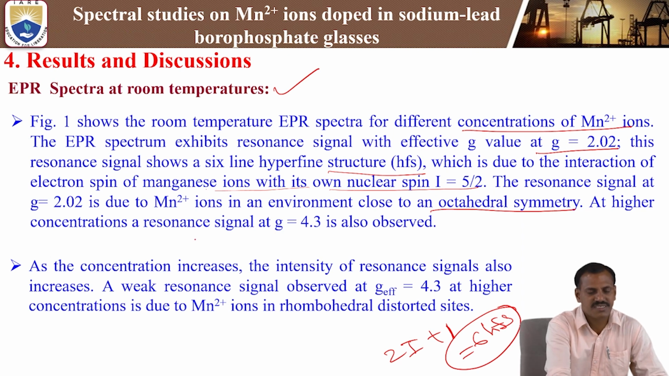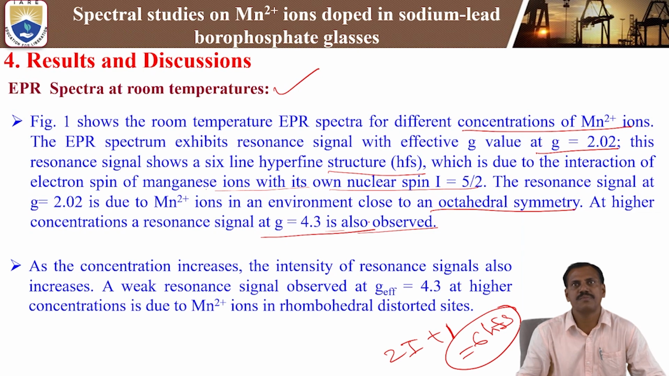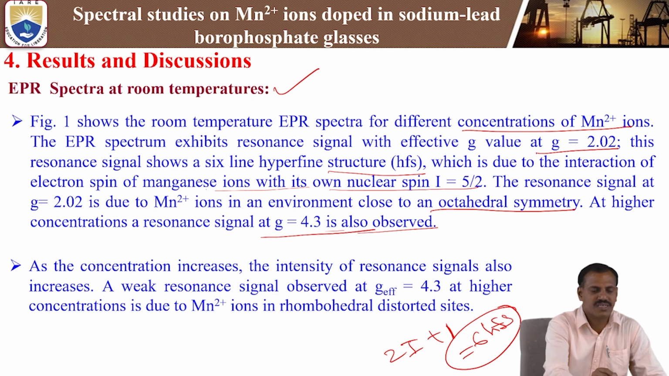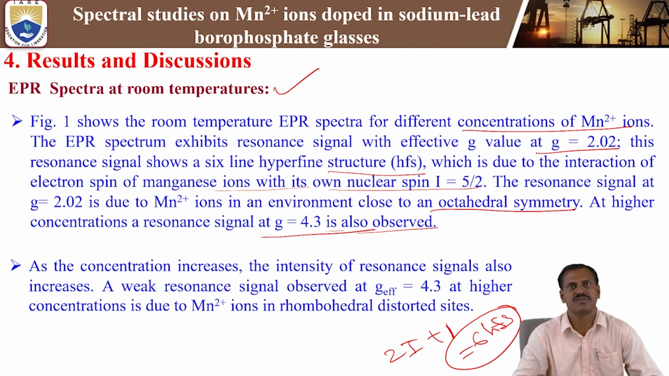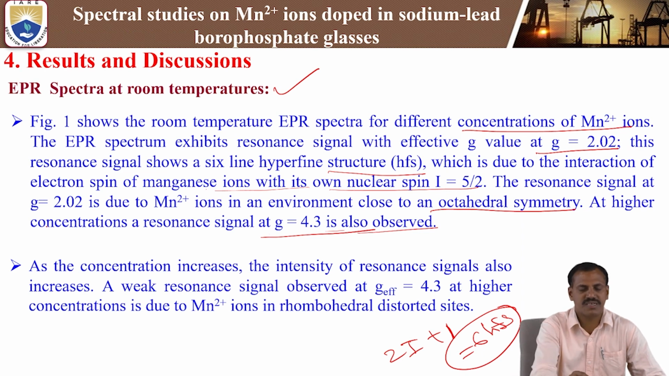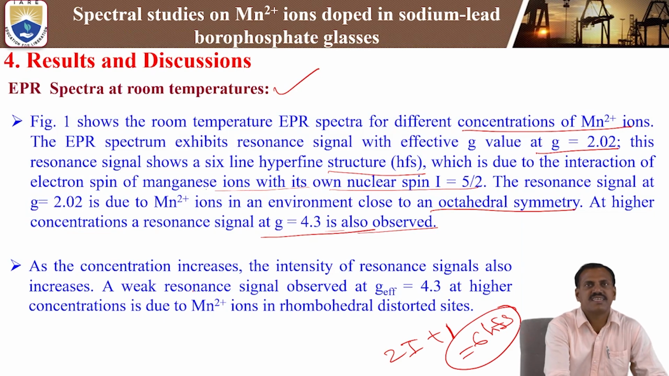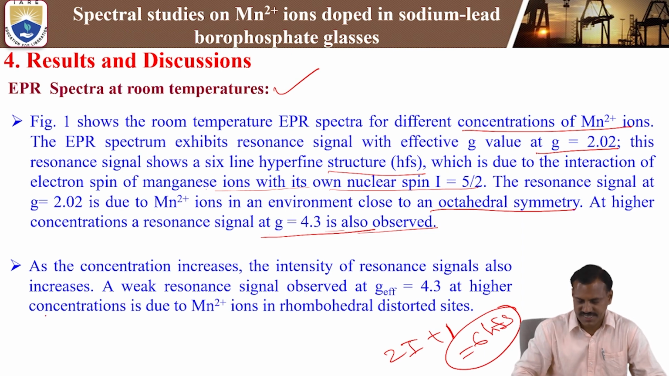At higher concentration, a resonance signal at g = 4.3 is also observed. In the case of room temperature, we are observing two resonance signals. The first one is g = 2.02, the other one is g = 4.3. For g = 2.02 you can observe the hyperfine structure, but for g = 4.3 you get only a single peak. As the concentration increases, the intensity of the resonance signal also increases. So see figure 1.